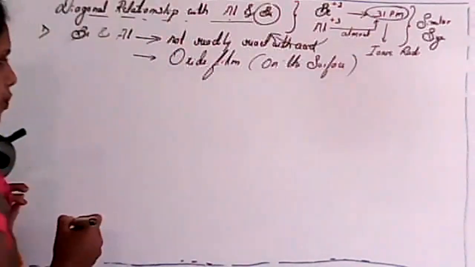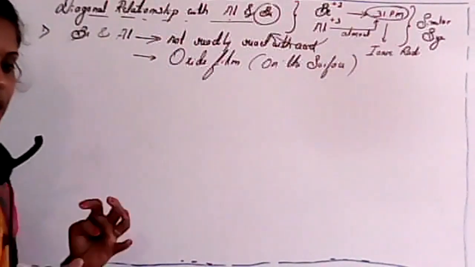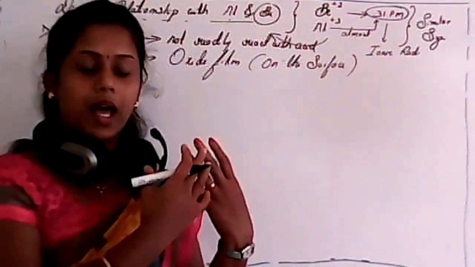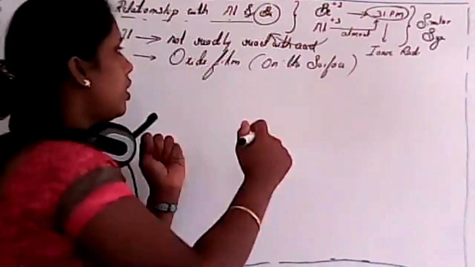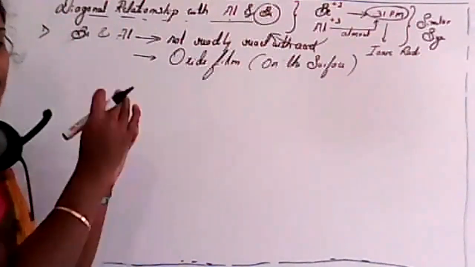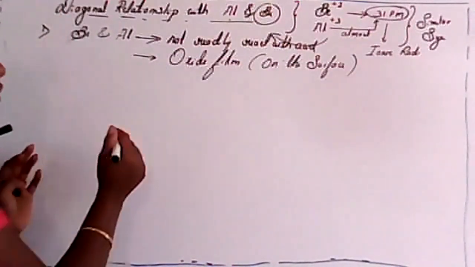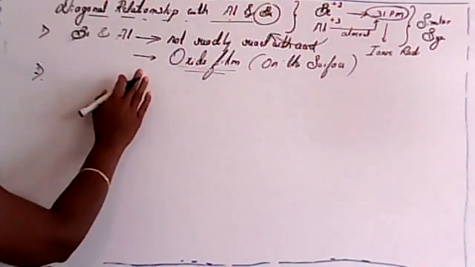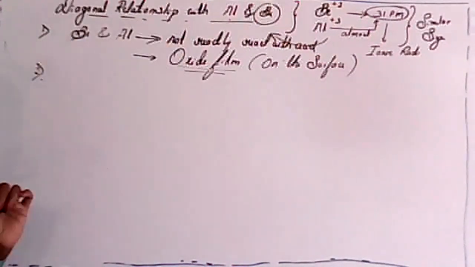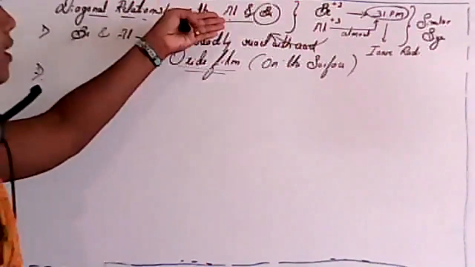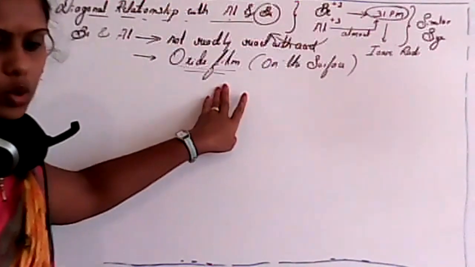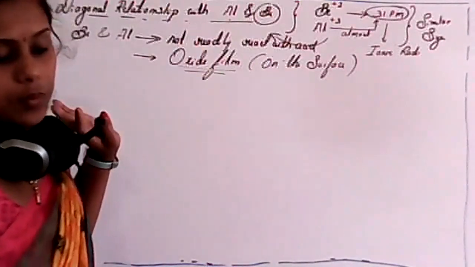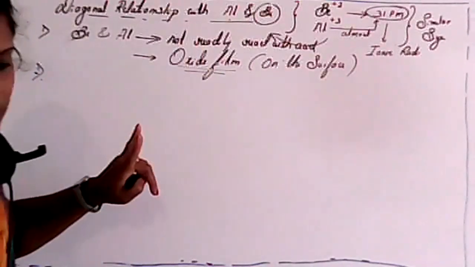On the first layer. So that's why the relative speed of the reaction of beryllium and aluminium with acid is a little bit slower. The reason for that is the formation of an oxide film. So that is the first reason which explains the relationship between aluminium and beryllium. Both have less reactivity towards acid due to formation of an oxide film on the surface. Is it clear, students?